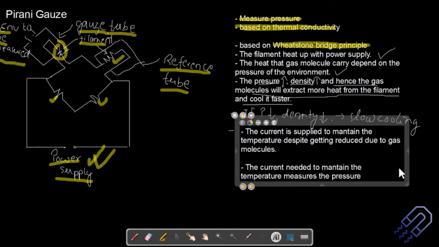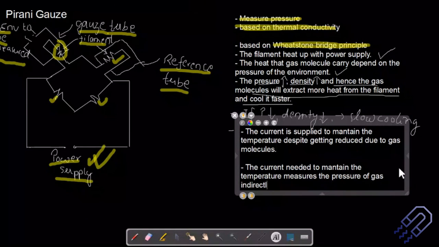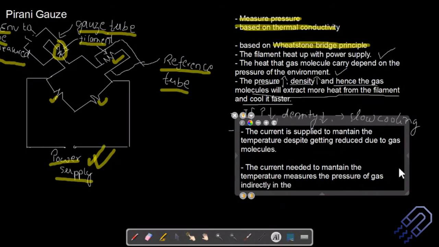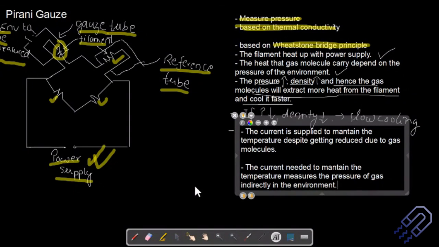So this concluding line is important when you write in your exam. This is what you have to write based on the Pirani gauge.